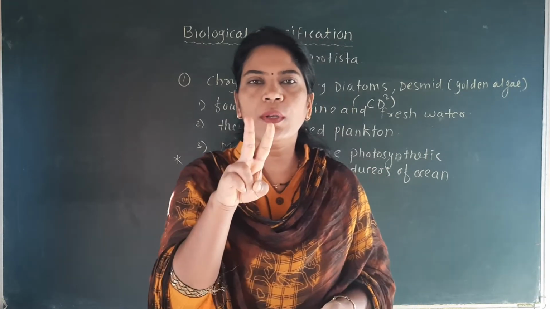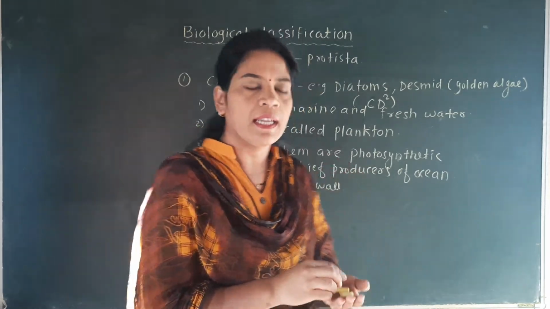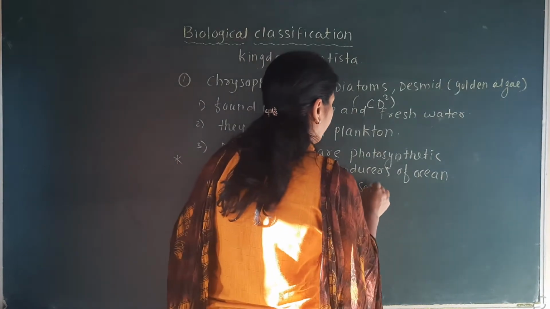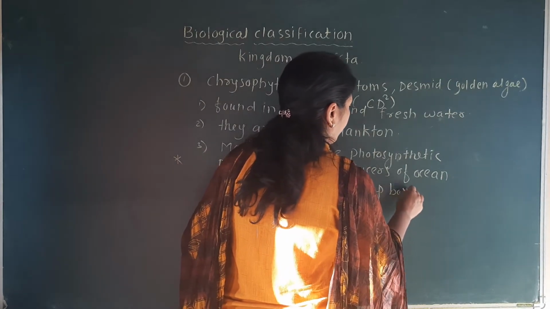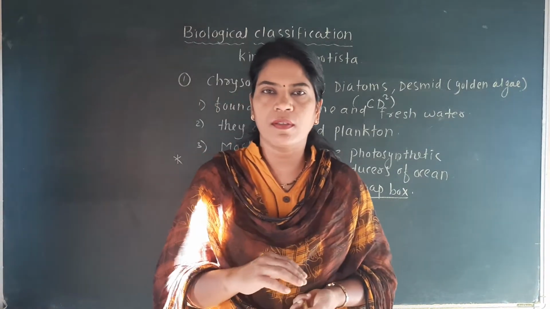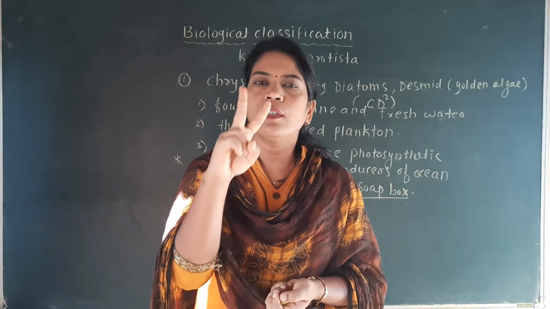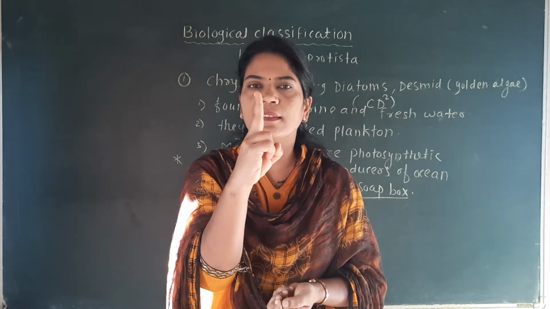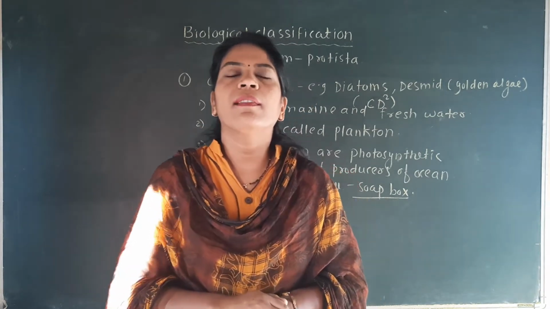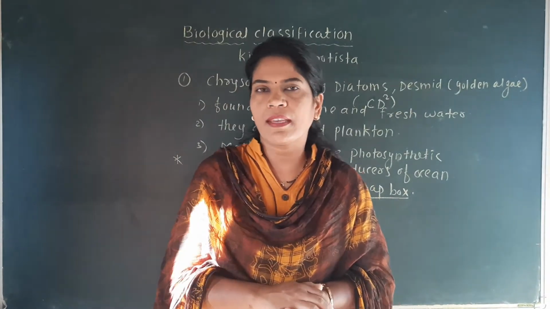That means there are two very thin layers which overlap each other, and it looks like a soap box. Like a box in which soap is kept, the two cell wall layers are thin and overlap each other, so they look like a soap box.